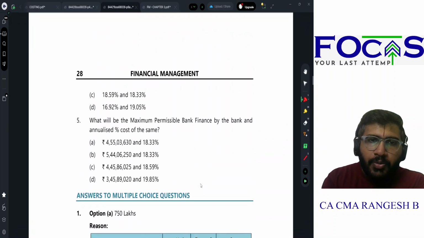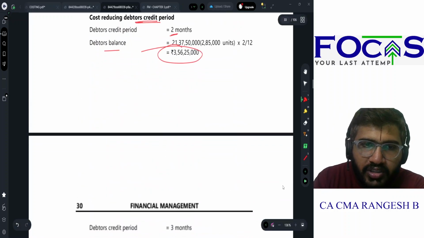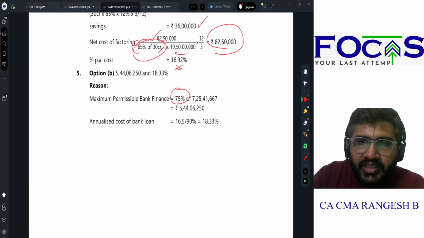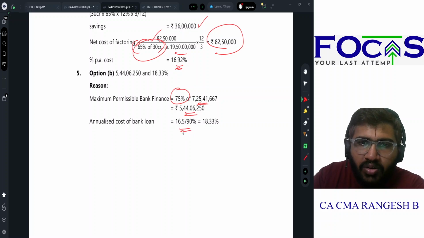What will be the maximum possible bank finance by the bank and annualized percentage of the cost? Maximum permissible bank finance is 75% of working capital, which will be 5 crore 44 lakh 6,250. Annualized cost of the bank loan will be